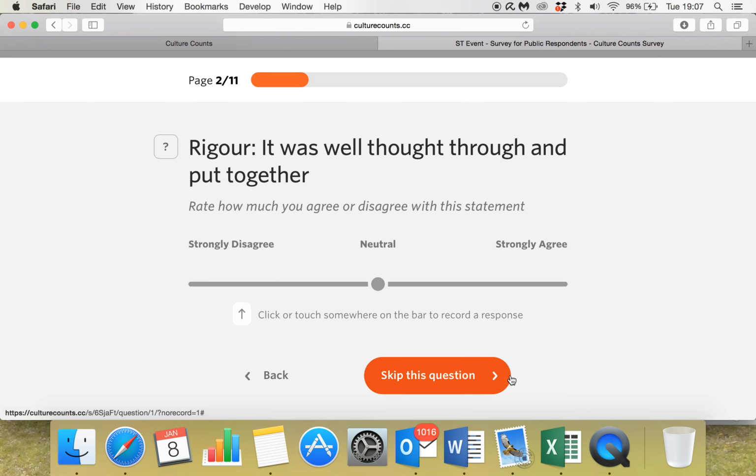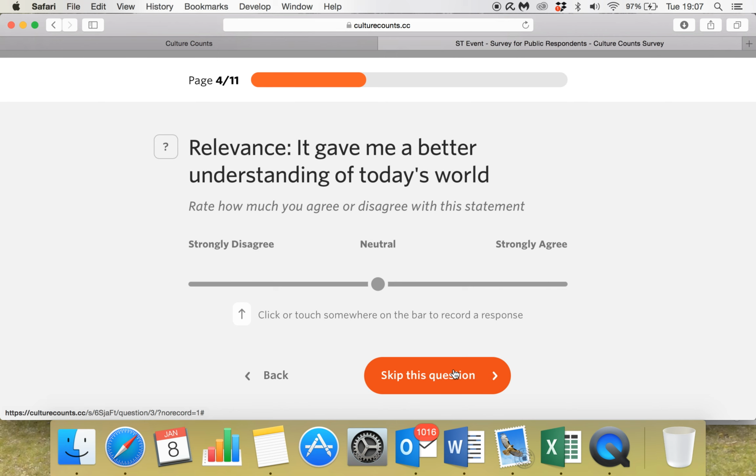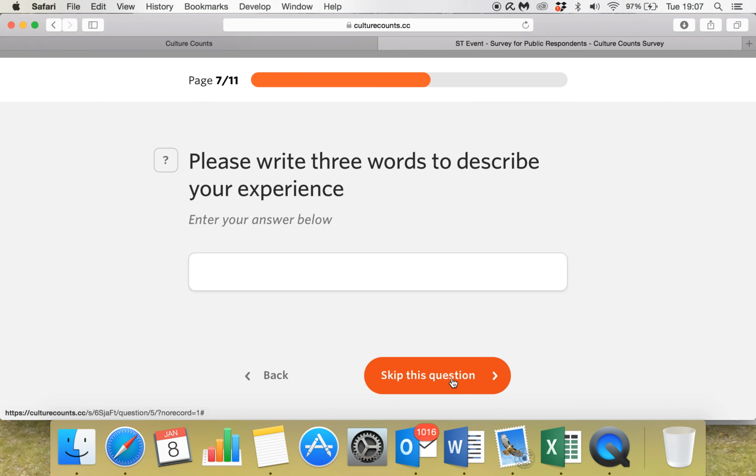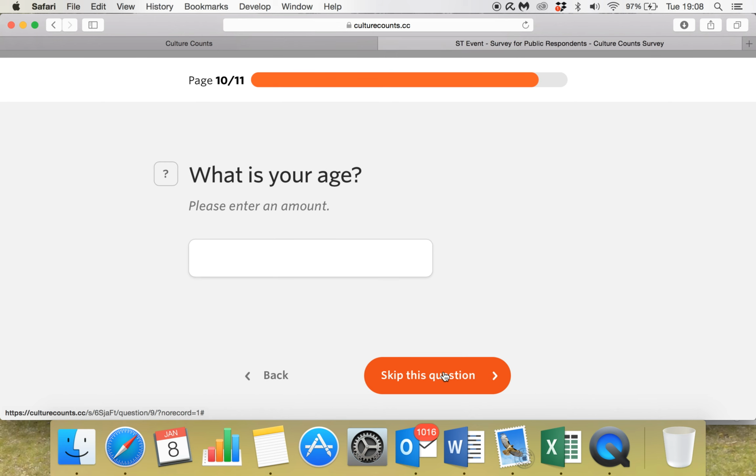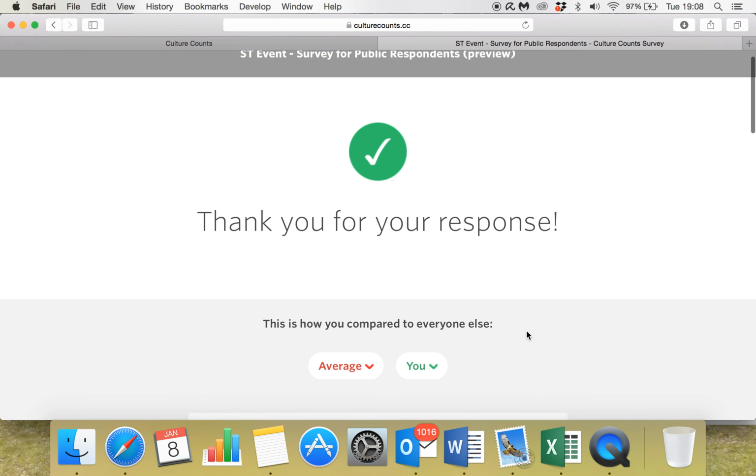As you can see here, if somebody does not click on the bar to record a response, then it will just simply remain orange, which enables them to skip. This is really good because it basically means that if somebody doesn't want to answer a specific question, then that's absolutely fine. They can just keep skip. There we go. We also have a few demographics in there. And then we just reach the end of the page saying thank you very much for your response.